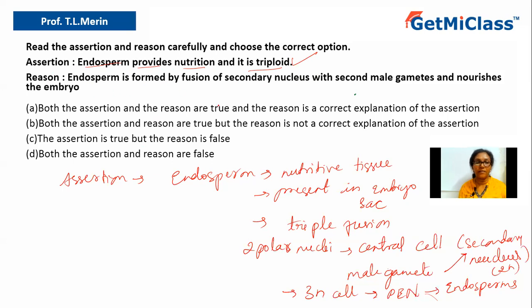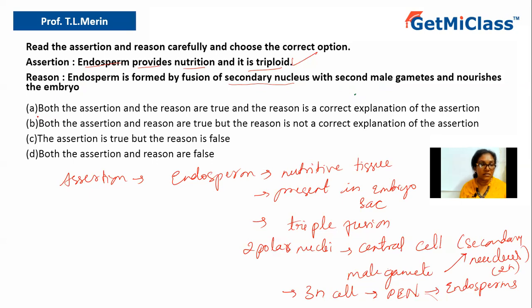That it is formed by the fusion of the secondary nucleus and the second male gamete, because one of the male gametes will fuse with the egg. The second male gamete will fuse with the secondary nucleus, which belongs to the central cell. And further, it will form the endosperm and that will nourish the embryo. So both the statements are correct, as well as the reason is the correct explanation for the assertion.